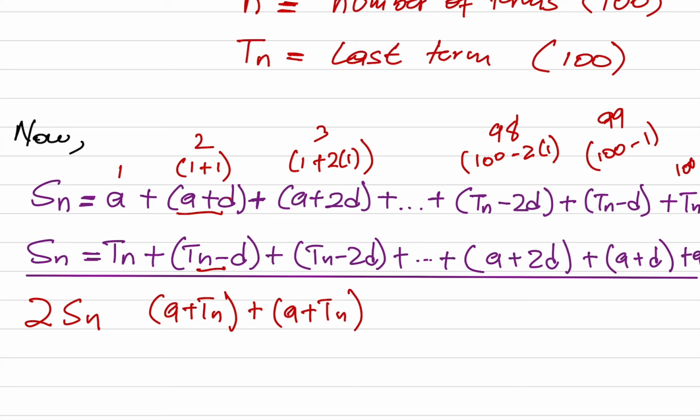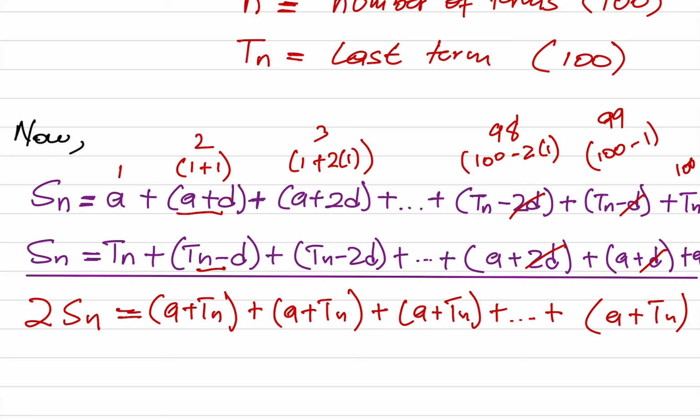Now this is what we have. Also here you just say A plus Tn is A plus Tn. 2D minus 2D is 0. So we have A plus Tn. Can you see that we will get A plus Tn until the last term, because this one will go away, also that one will go away. We see that this is just A plus Tn, A plus Tn, A plus Tn, so let me just say up to A plus Tn.